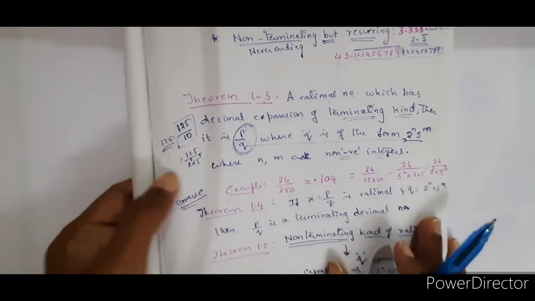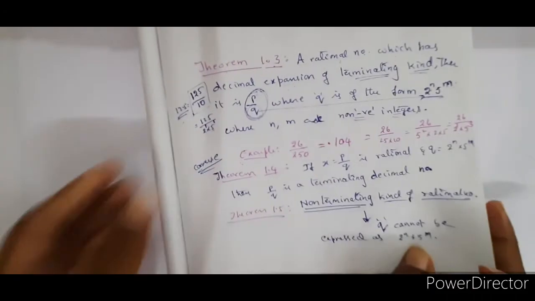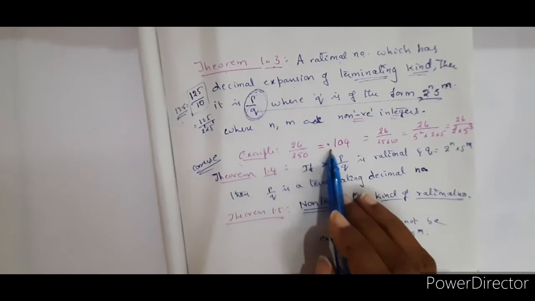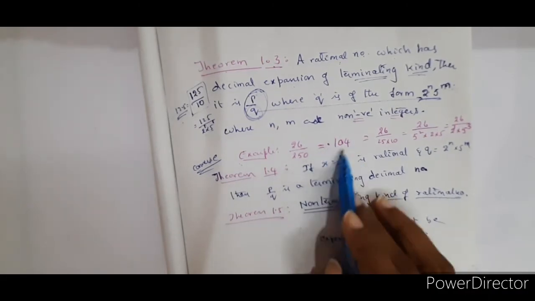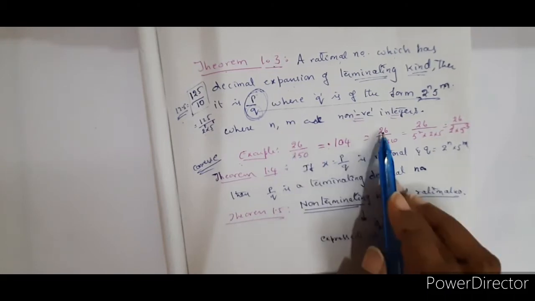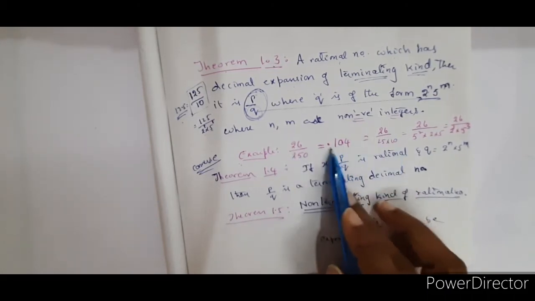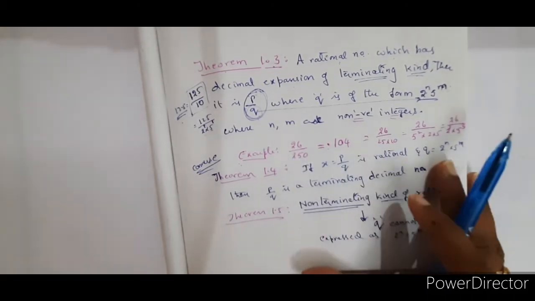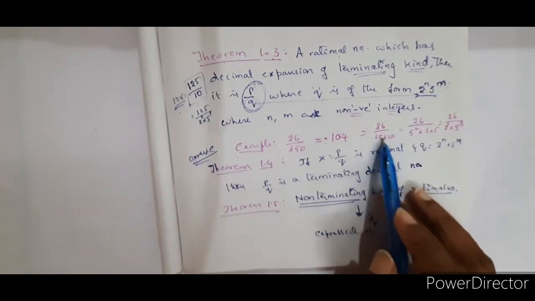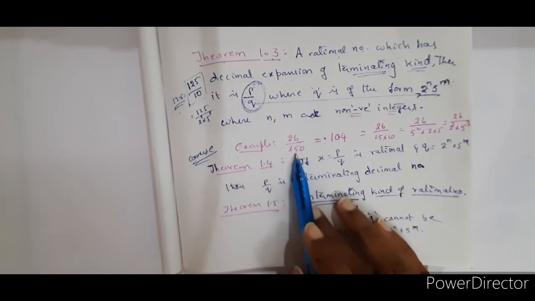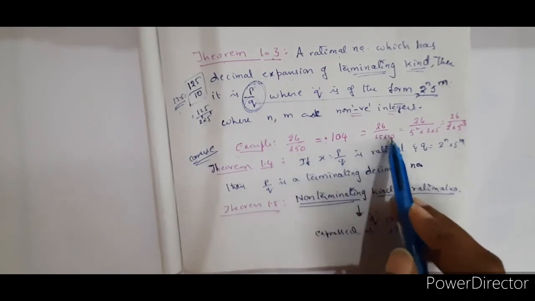Suppose I am taking 26 by 250. The value of 26 by 250 is 0.104. So it is terminating. This is the end. Now I can express this as 26 by 25 into 10, which is 250. Yes or no? Yes, 25 into 10.